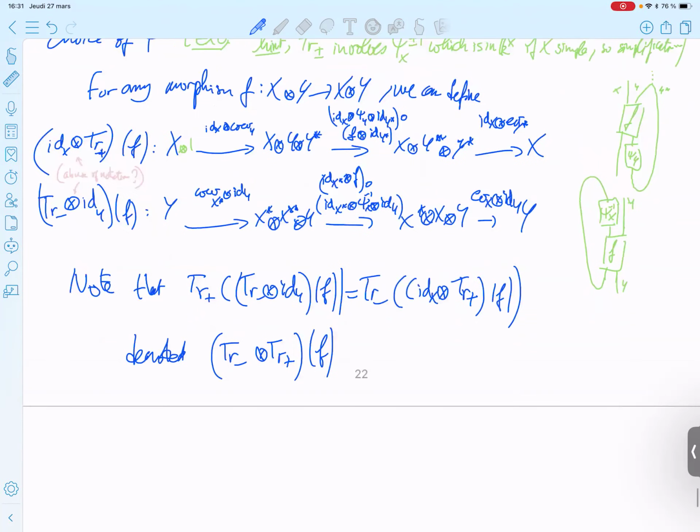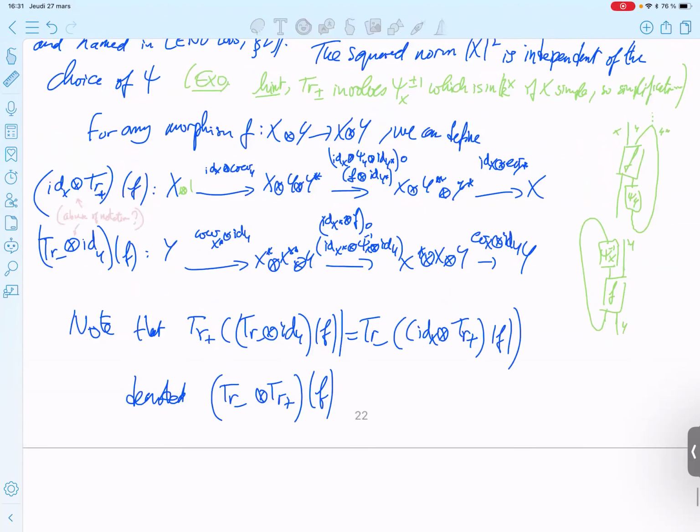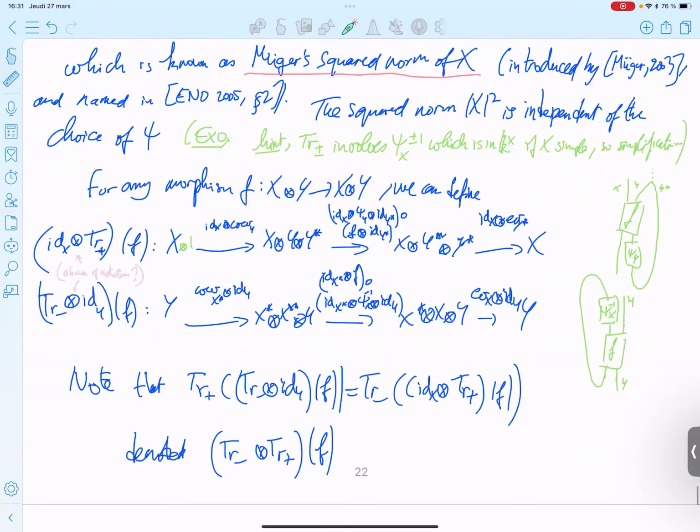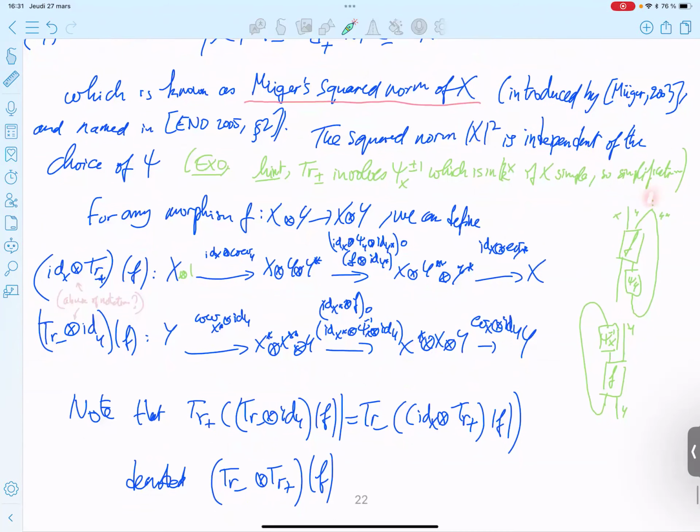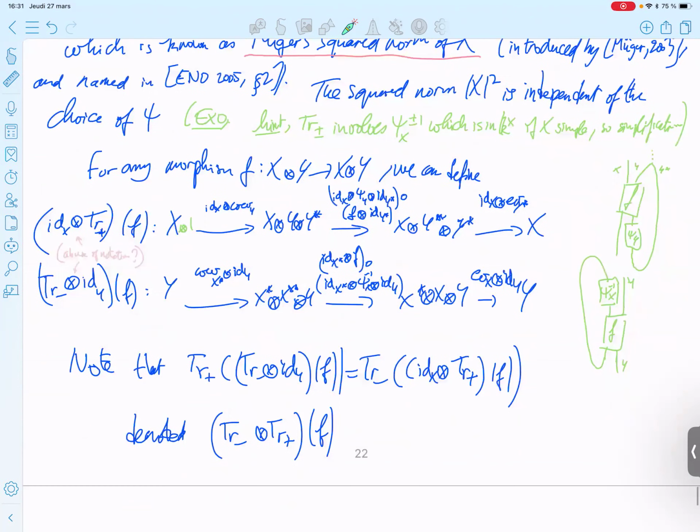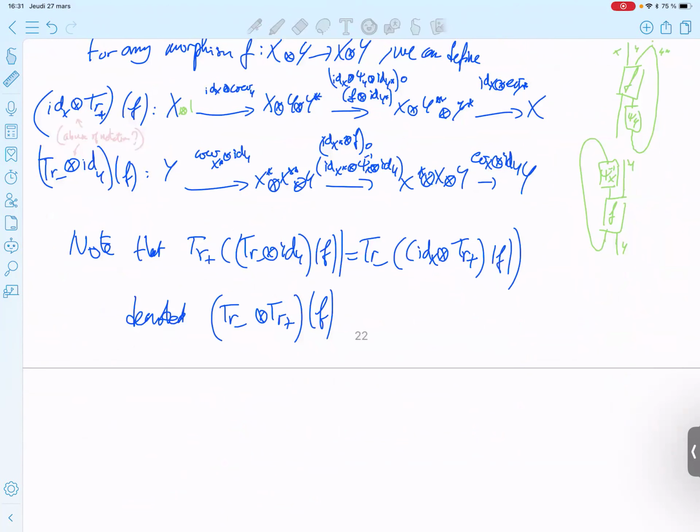So what this equality is saying: you start from that, you close here with a good isomorphism. It is the same thing as closing here with a good isomorphism. You get the same picture, and in fact the same scalar.